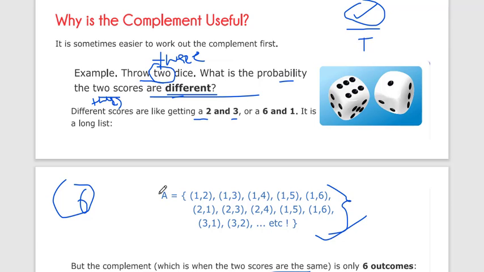So you calculate its complement and then deduct it from 1, and you will get the probability of that particular event. The complement is useful in these types of examples, where counting the number of outcomes makes a long list and is time consuming. So at that time the complement is useful. So this is the complement of probability.